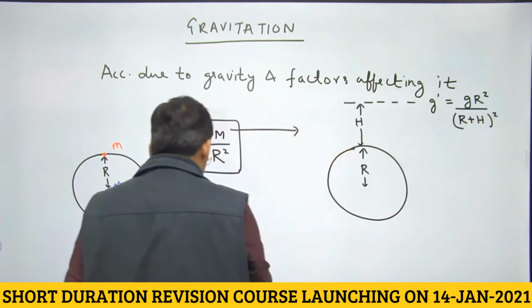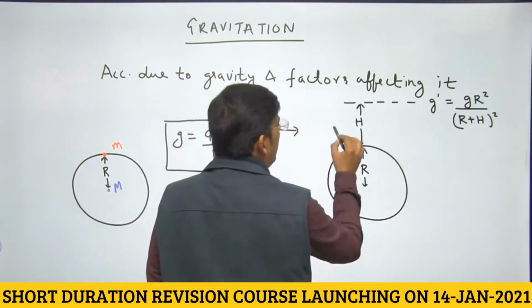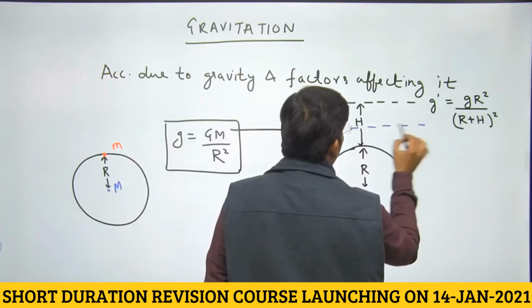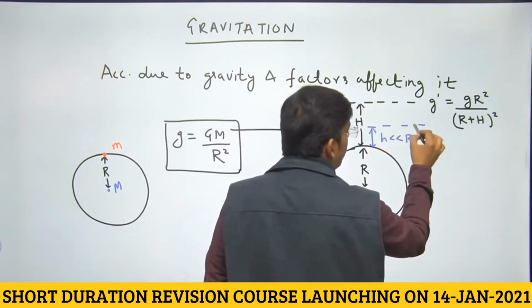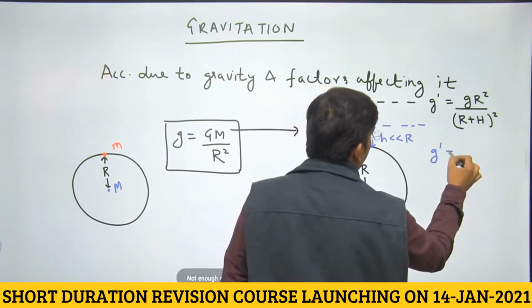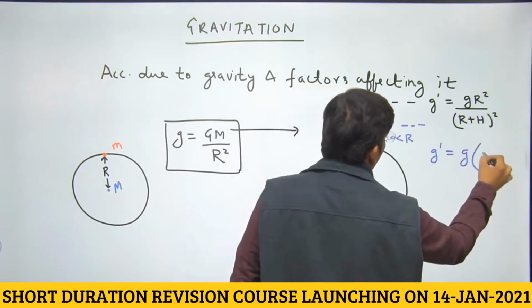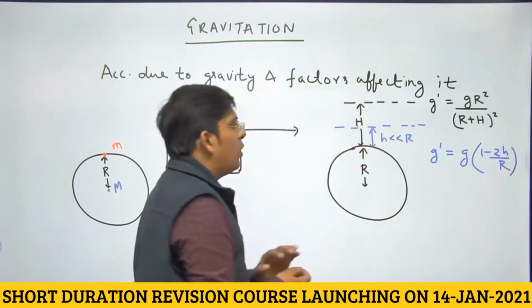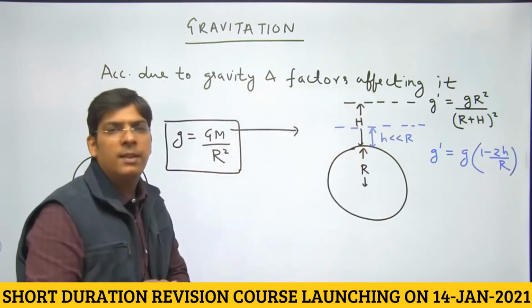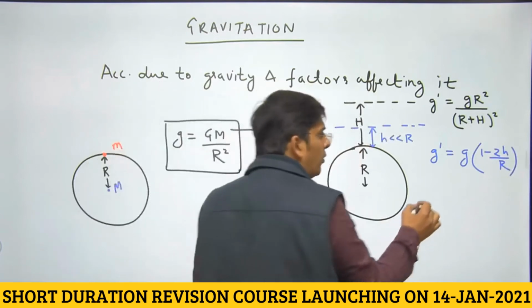However, if this height is very small as compared to the radius of earth, we get the value of acceleration due to gravity as g into 1 minus 2h by r. So the value of acceleration due to gravity decreases with height. This formula is valid for small heights.